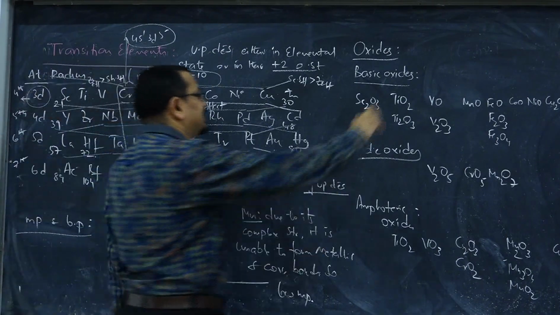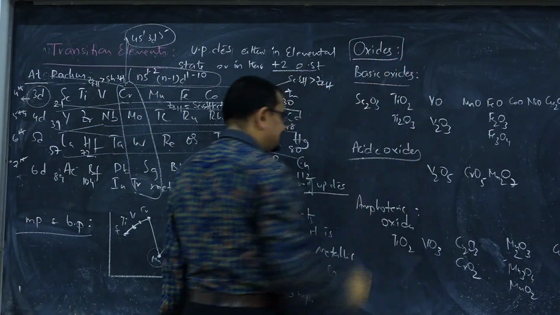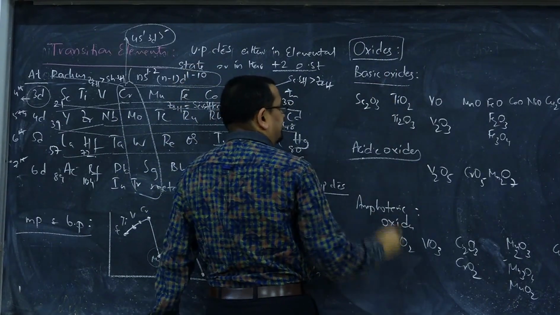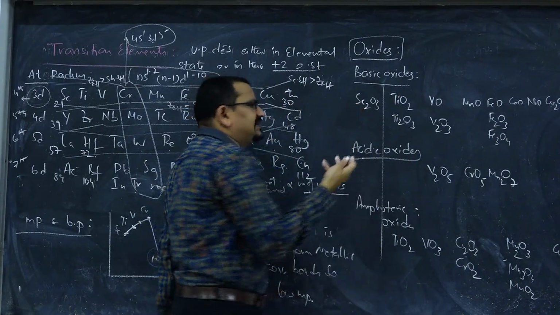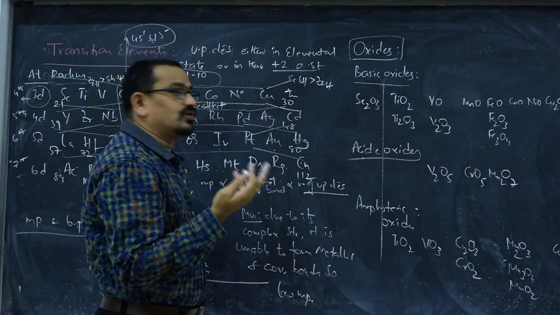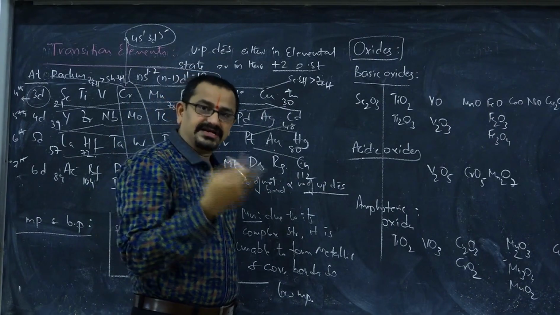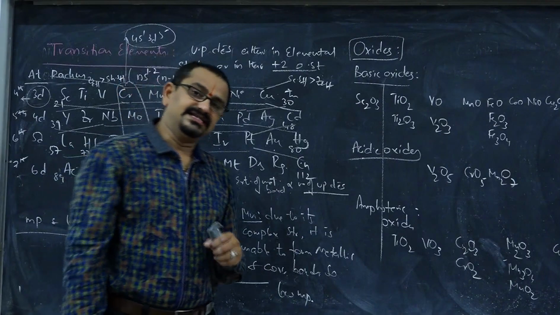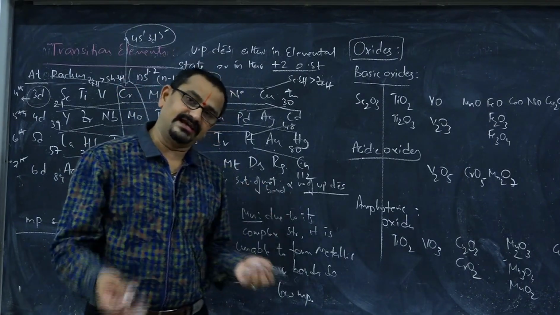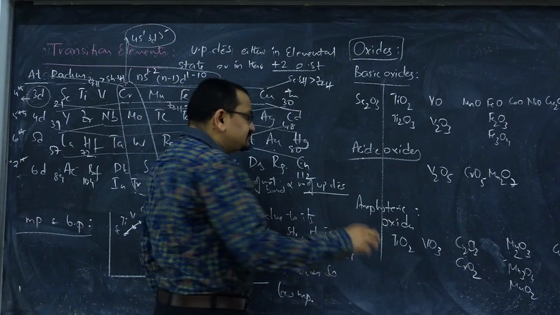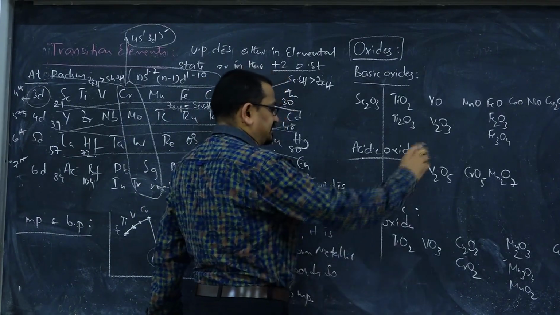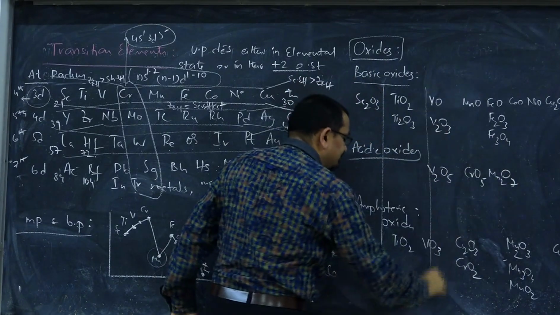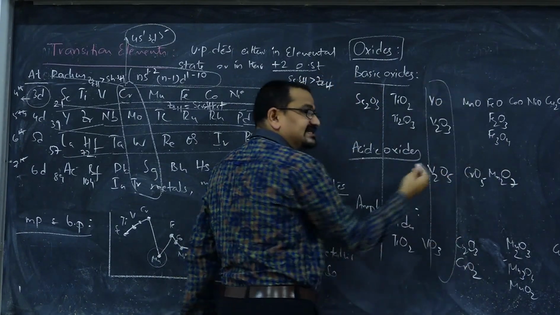Next, another important question is about oxides, basic, acidic and amphoteric oxides of scandium onwards. Usually the higher the oxidation state in metal oxides, the more acidic is its character. With increase in oxidation state, acidic character of the oxide increases, even covalent character also increases. You can notice that. See, acidic oxide, manganese is in highest oxidation state. Vanadium V2O5 is plus 5, that is the highest oxidation state.